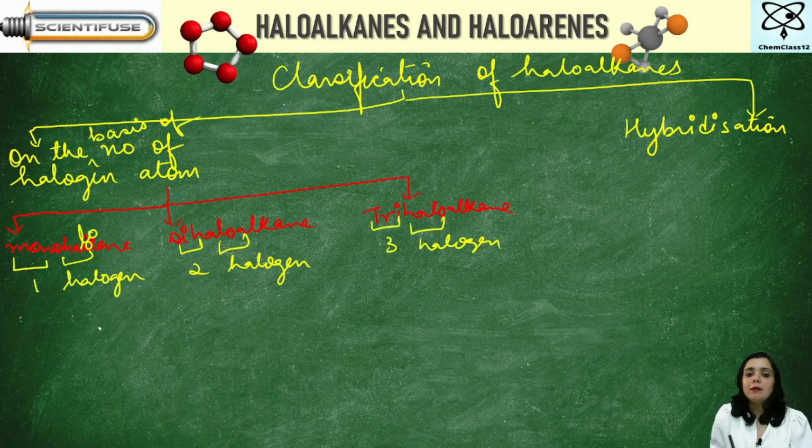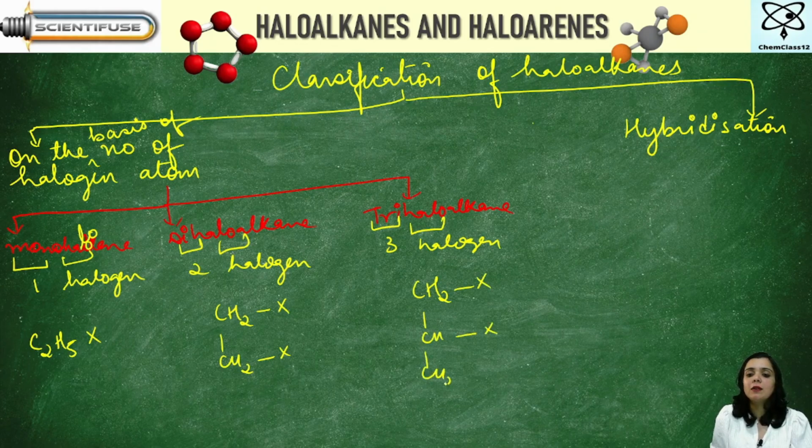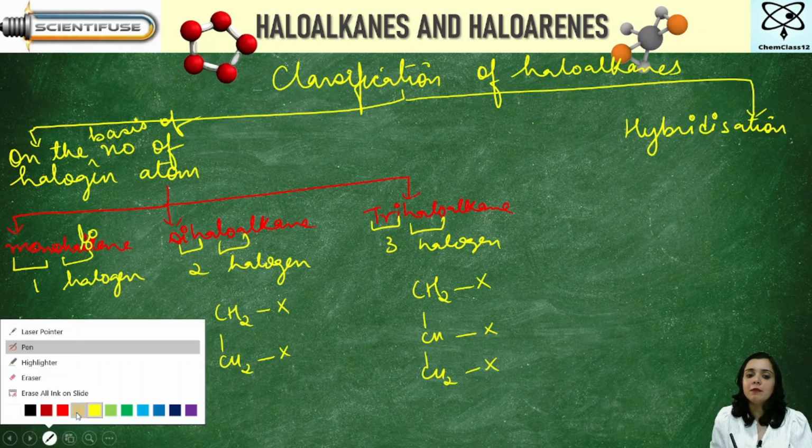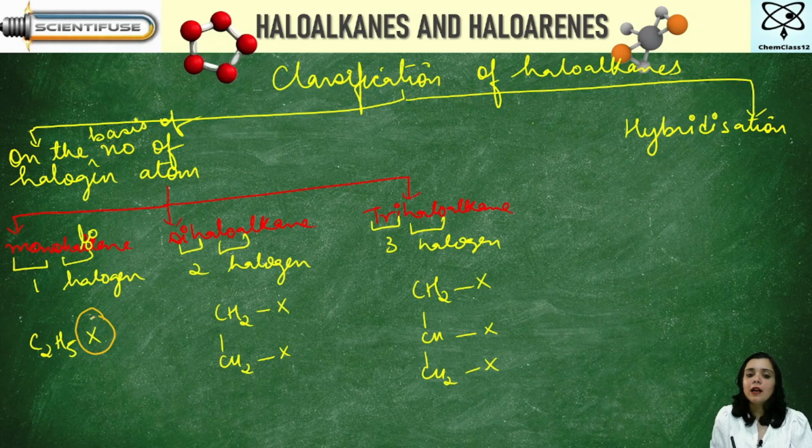Got it? That means whenever there is presence of one halogen atom, it will be called monohaloalkane. When there is presence of two halogen atoms, it is called dihaloalkane. When there is presence of three halogen atoms, it is called trihaloalkane. Examples are listed below. Here, one halogen atom, so monohaloalkane, two halogen atoms, so dihaloalkane, three halogen atoms, it means trihaloalkane.